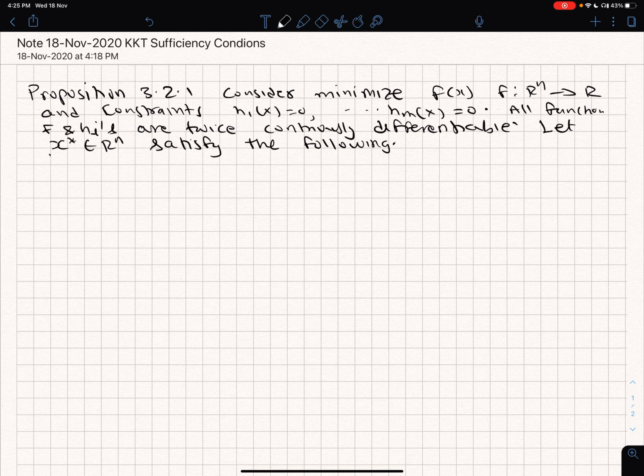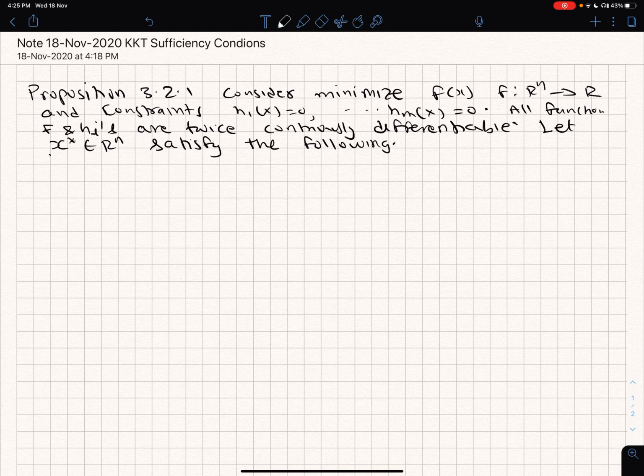Here we are saying that these are the set of conditions which I am going to write down now. These are the conditions that my NEP x star, a feasible point to the NEP, is meeting. If so, then I am sure that I am at the optimal. So that's why this is a sufficiency condition.